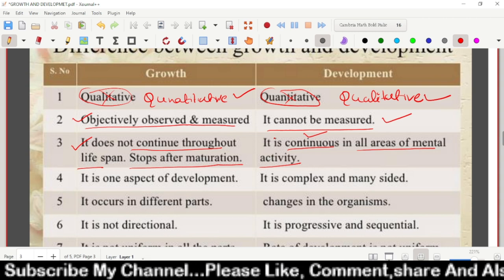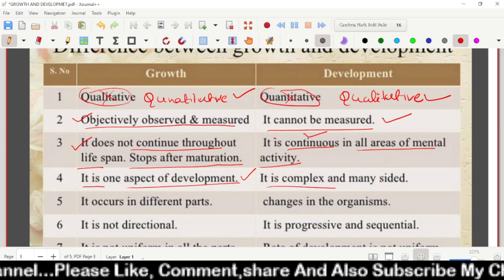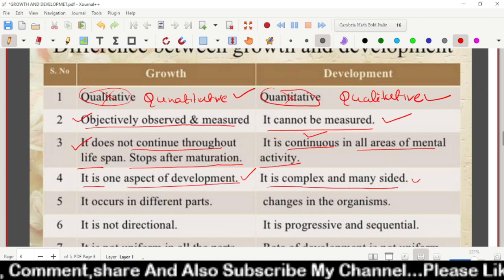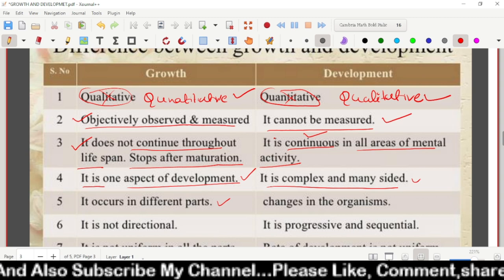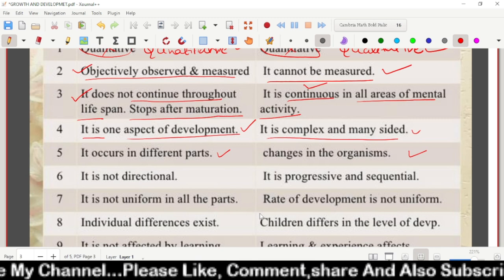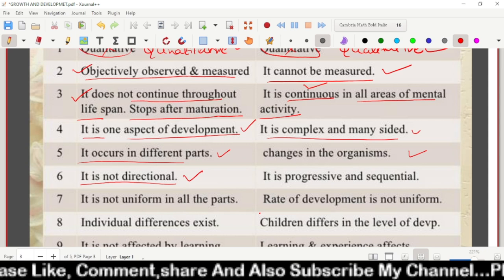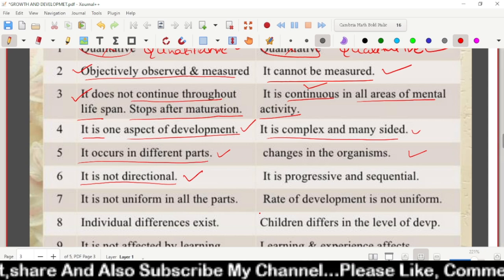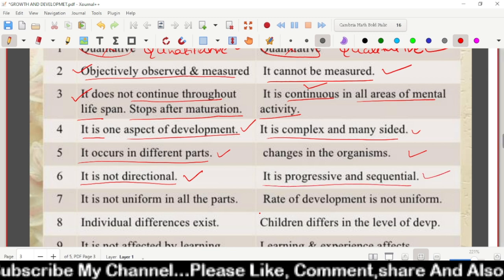Growth is one aspect of development. Development is very complex and many sided. Growth occurs in the different parts of the body, but development is changes in the organism. Growth is not directional, meaning the person will grow in any manner we can say. For example, height is not controllable by the child. Development is progressive and sequential.